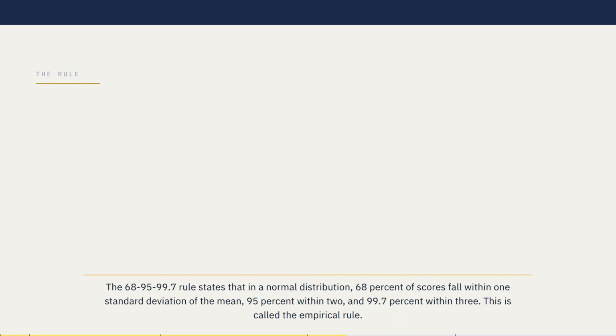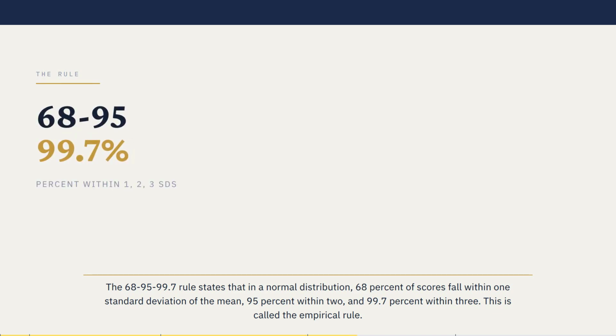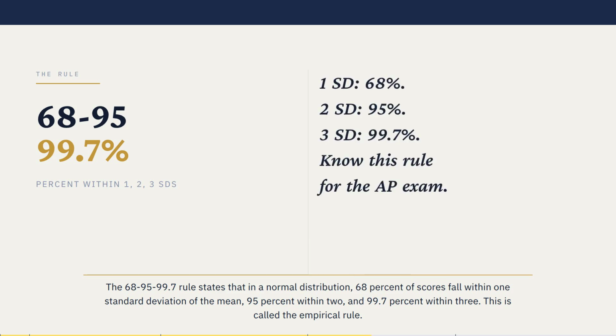The 68-95-99.7 rule states that in a normal distribution, 68% of scores fall within one standard deviation of the mean, 95% within 2, and 99.7% within 3. This is called the empirical rule.